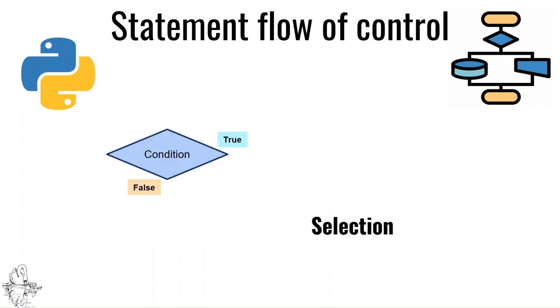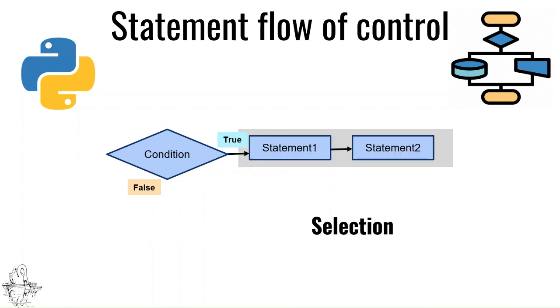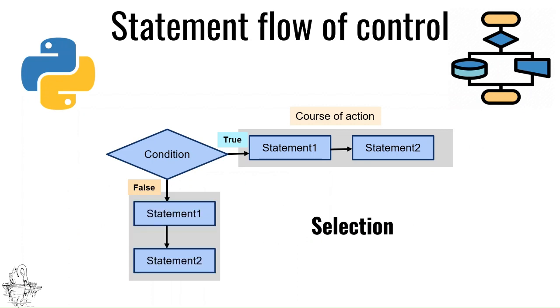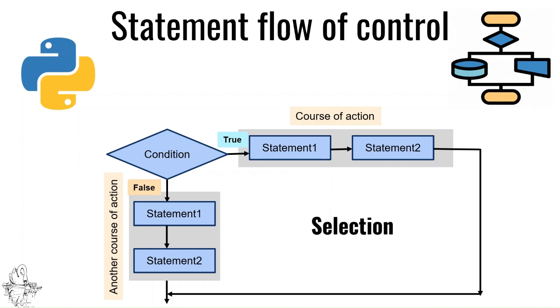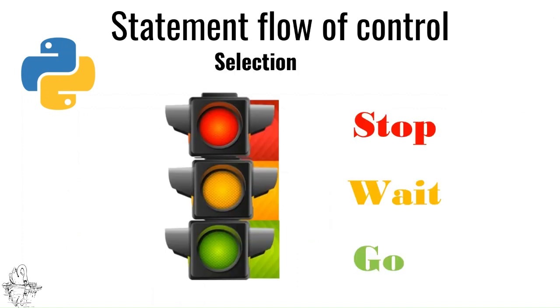Now, this is the flow of control for selection. There is a condition. If the condition is true, then some statements are executed and that course of action continues. If the condition is false, some other statements are executed, and another course of action continues. This is the flow of control for selection statements.